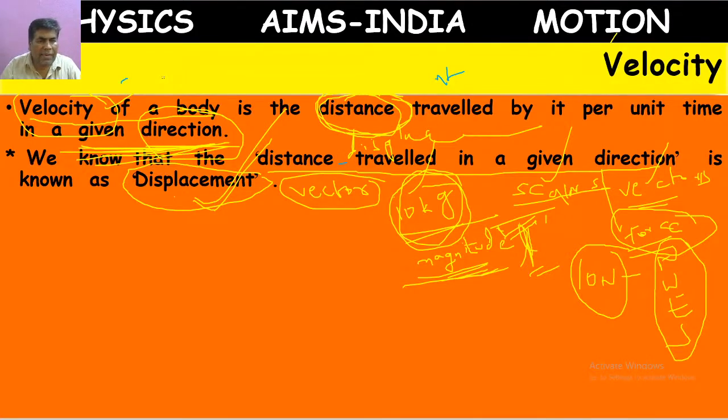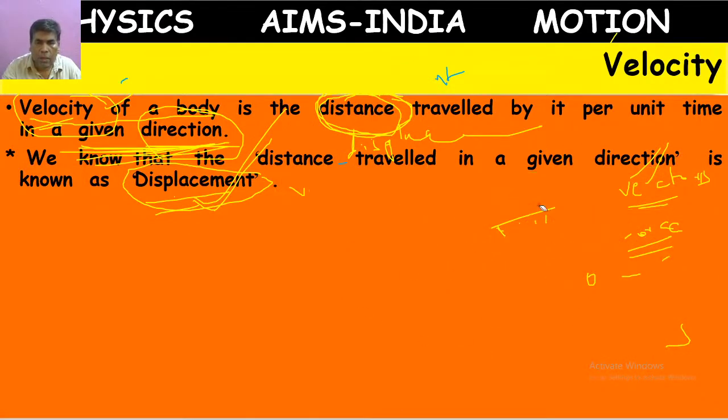While travelling on a bike, what do our parents tell us? Don't go with more speed. They use the word speed because while going on a bike, our direction changes continuously based on the road. It won't always be in a straight line. So we use the word speed, because it is a scalar and doesn't depend on direction. But velocity and displacement are vectors.